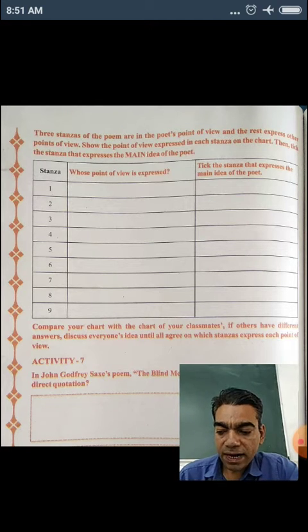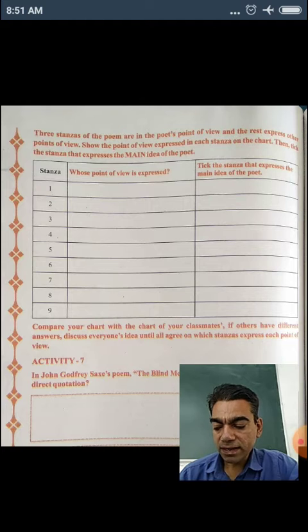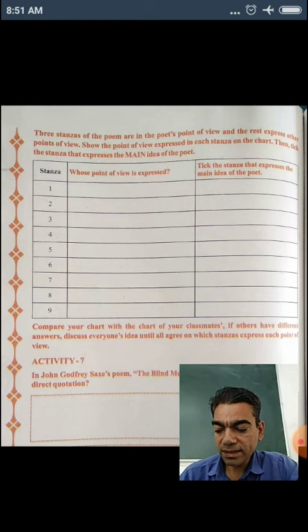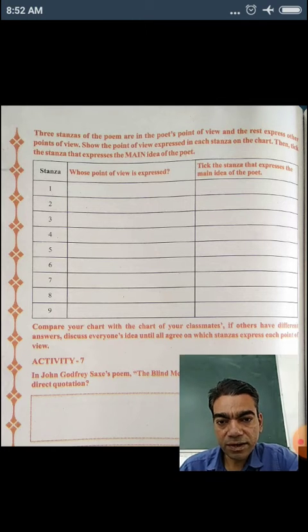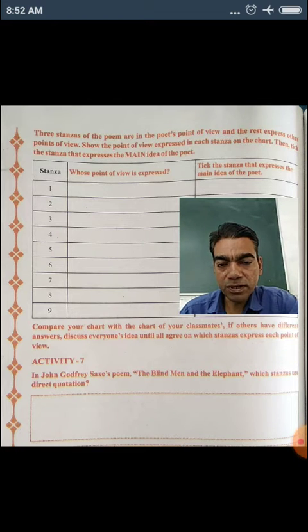The first blind man did not express the main idea. The second one also did not, so there you can put a dash. Third one also dash, fourth one also dash, fifth one also dash, sixth one also dash. Then the eighth one, that is the poet, and the ninth one also the poet, that you can tick mark. That is not so important, but I have given it in the PDF. You can see and you can complete.